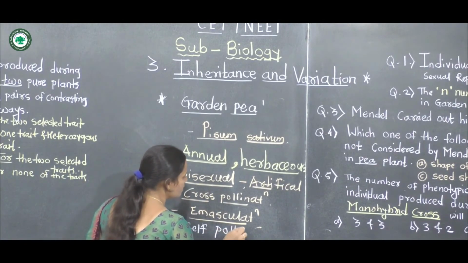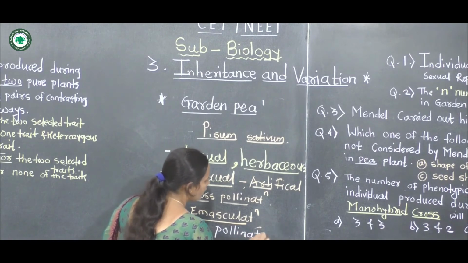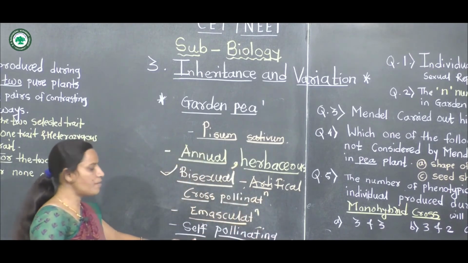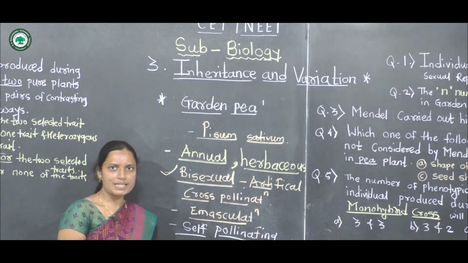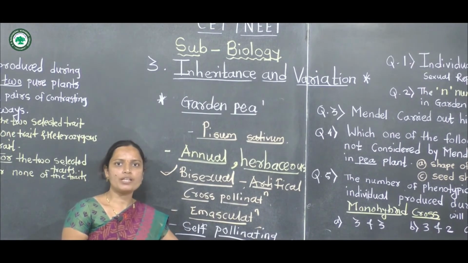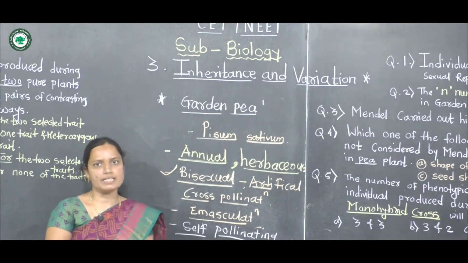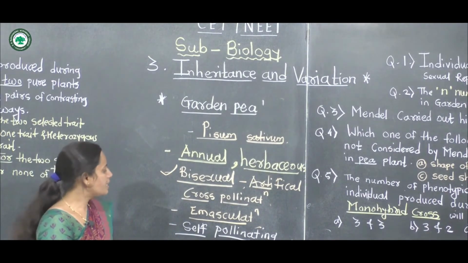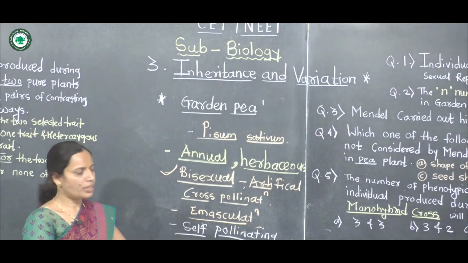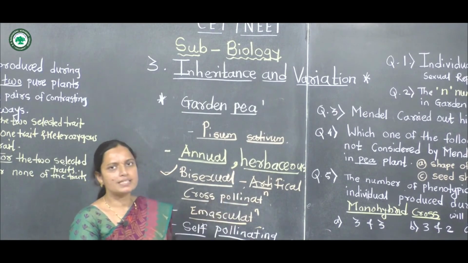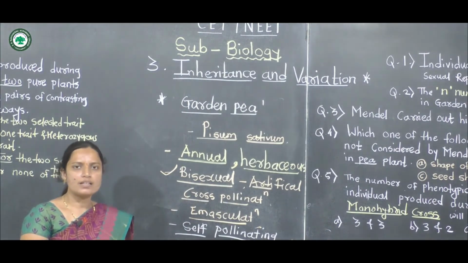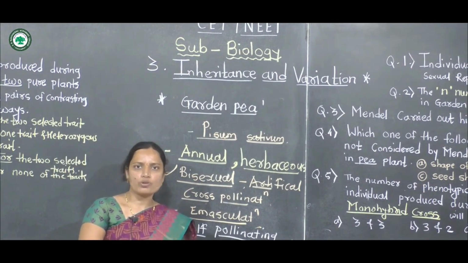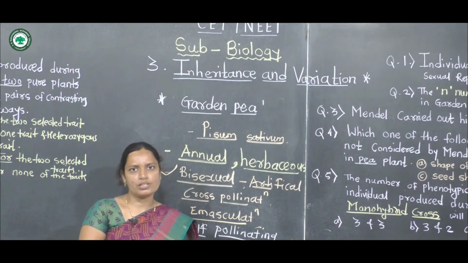The next character is that it is a self-pollinating plant. What is meant by self-pollination? Self-pollination means transfer of pollen grains from the anther to the stigma of the same flower. Cross-pollination means the transfer of pollen grains from the anther to the stigma of a different flower.